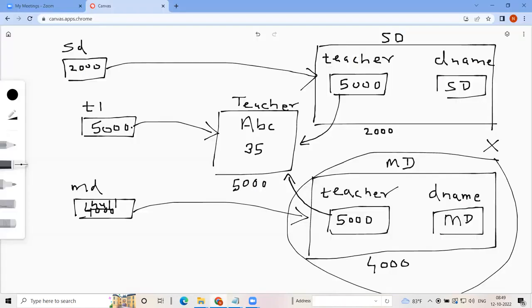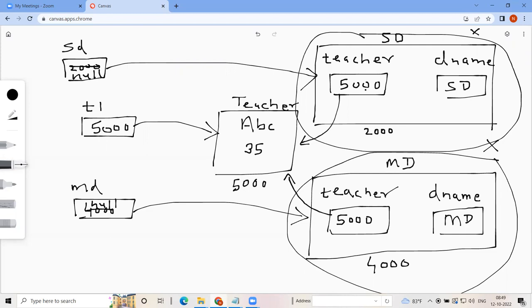When we say sd is equal to null, this will be null. This object will be marked for garbage collection. But will the teacher object be marked for garbage collection? No, because t1 is still referring to that.